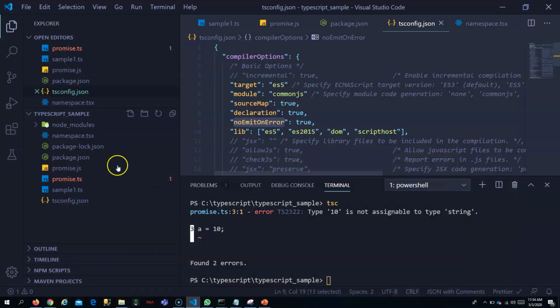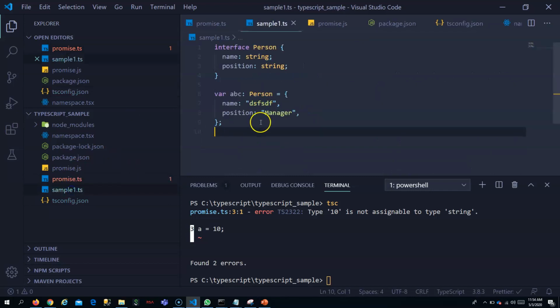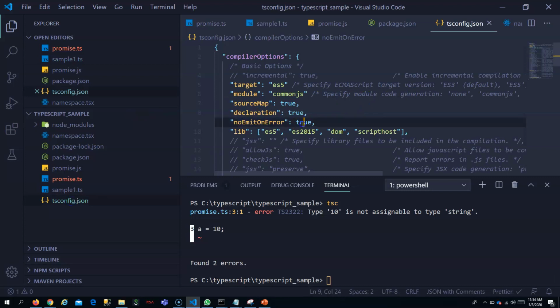If you want to generate this file, you have to set declaration to true. In this sample.ts, if you have any functions, maybe I will set this as false so that I see that file.